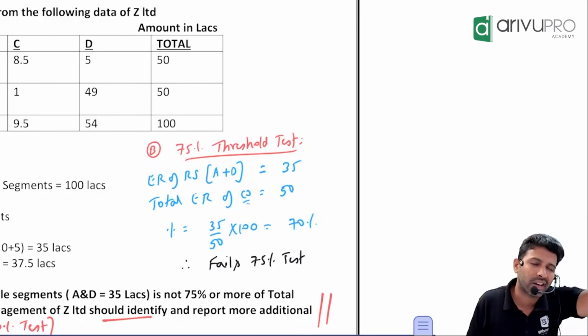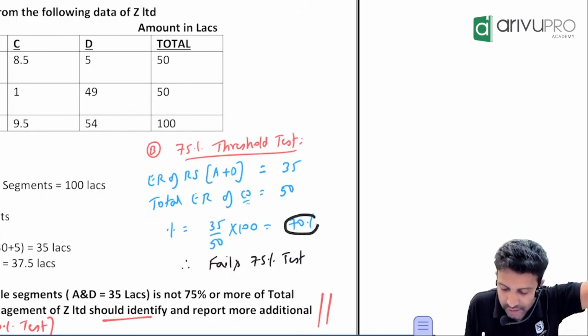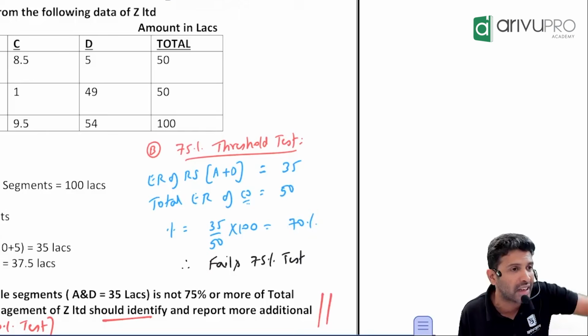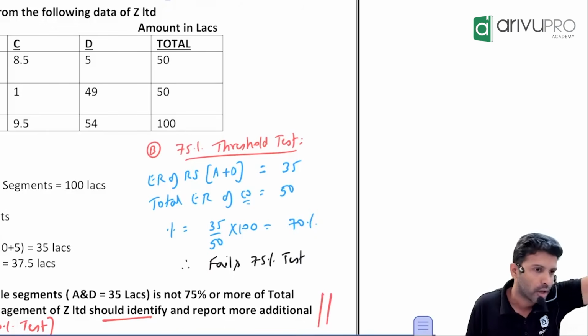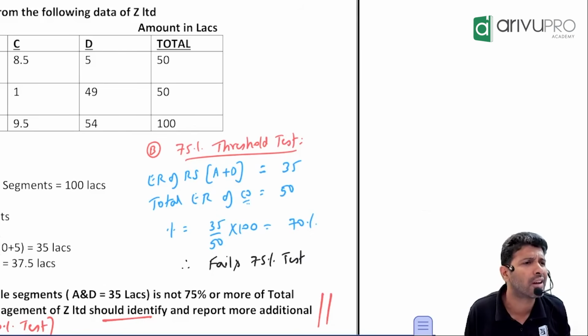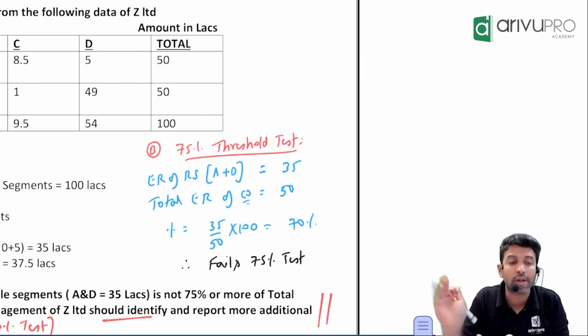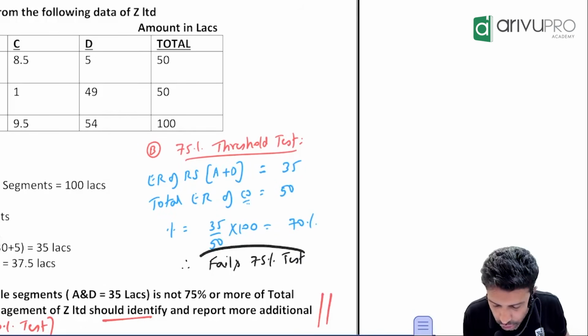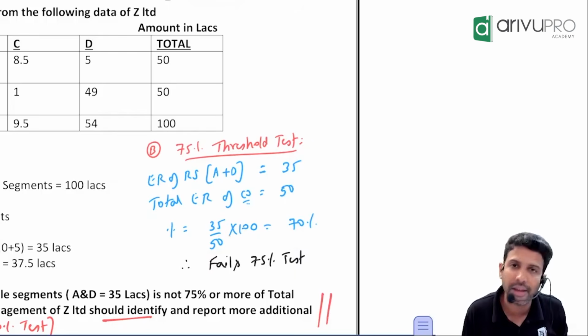What is the name of that test? 75% threshold test. This percentage that you have found now should be 75% or more. It should be 75% or more. Is it more or lesser than 75%? That means this test is passed or failed. That's what you have to write. So have A and D passed or failed the 75% test?